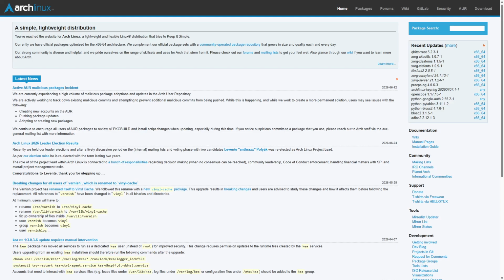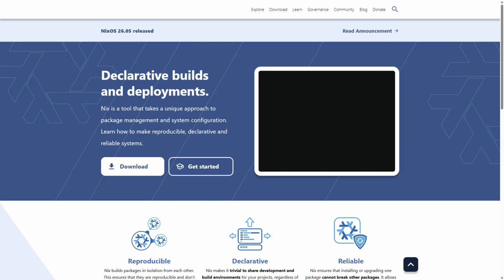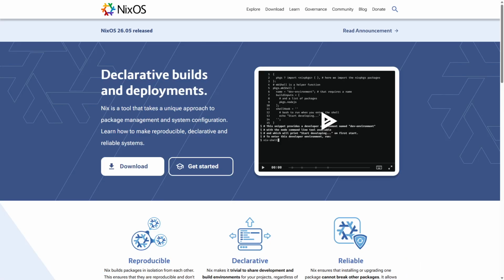Choose Arch Linux if you want maximum control, access to the latest software, and enjoy hands-on system management with a vibrant community backing. Opt for NixOS if your priority is reproducible, declarative configurations with stable atomic updates that simplify system maintenance. It's ideal for developers and sysadmins who value automation and reliability in their Linux